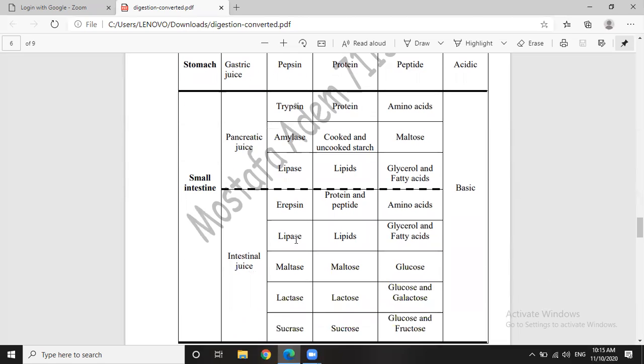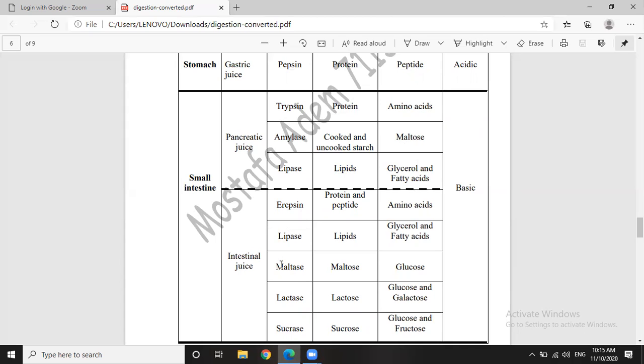Okay? The intestinal juice contains 5 enzymes, which are erepsin, lipase, maltase, lactase, and sucrase. Erepsin is an enzyme that digests protein and peptide into amino acids. Okay? Lipase. Lipase is an enzyme that digests lipids into glycerol and fatty acids. So, the substrate of lipase is lipids.